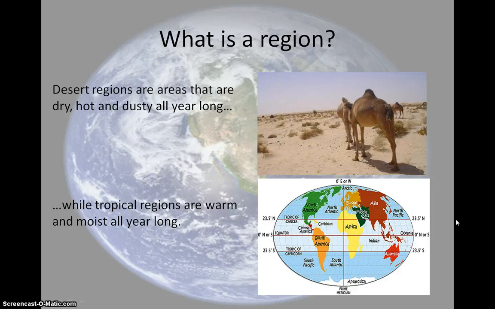All right? Let's bring it a little closer to home. How many of you have ever heard of a region of Charlotte called University City? Well, it's called the University City region because there's a physical and a human characteristic that unites that area. Well, the physical characteristic is the University of North Carolina, Charlotte, is in University City.